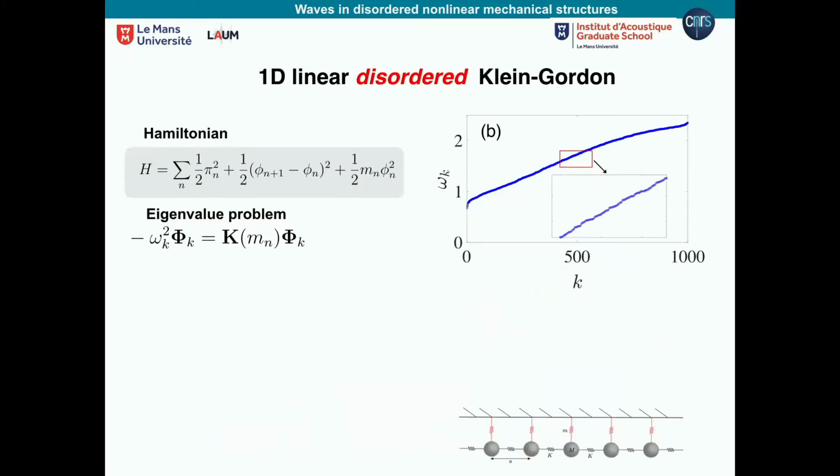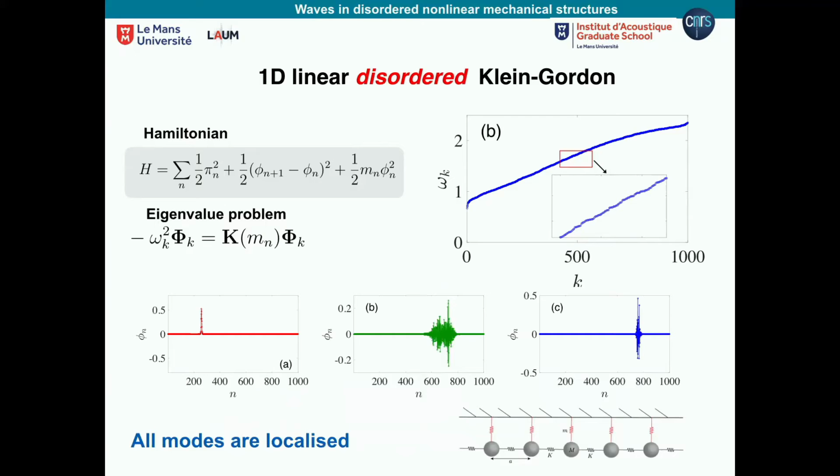What happens if we put disorder? A bit like before, the spectrum looks different. Okay, you have a lot of modes, disorder. But now there is a huge difference here in this particular problem. The huge difference is that, due in fact to this gap, now all the modes are localized.